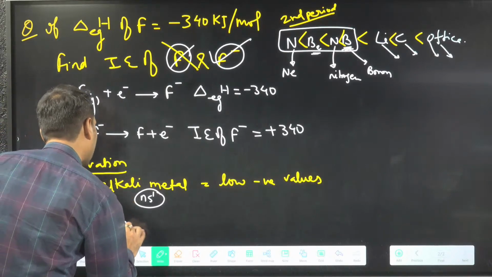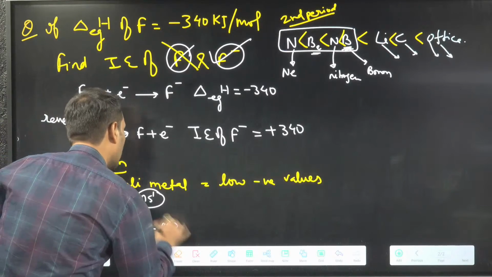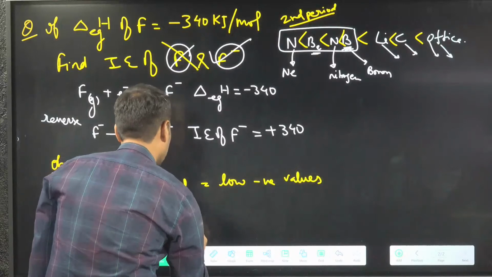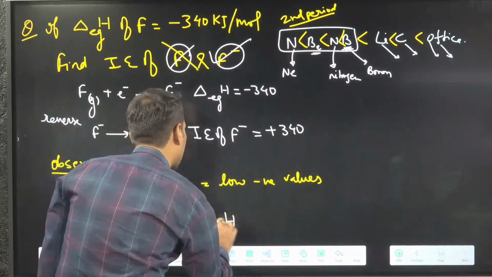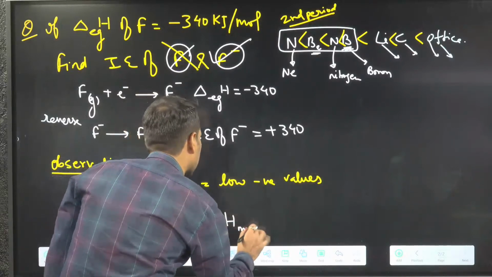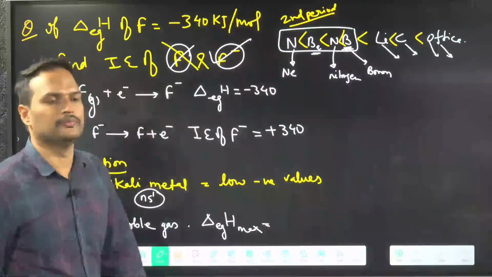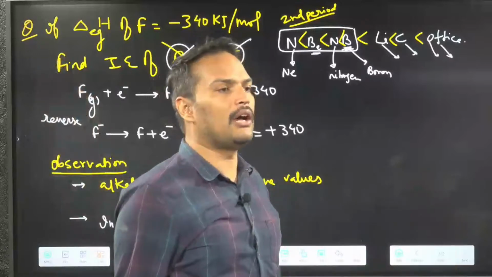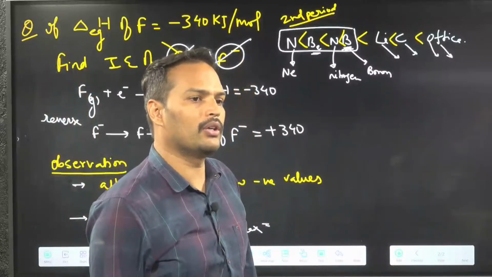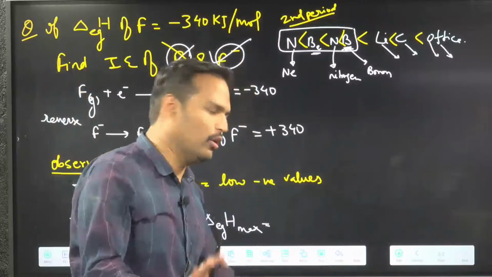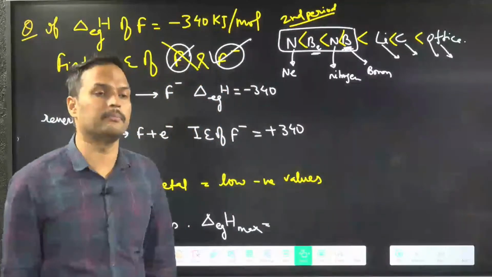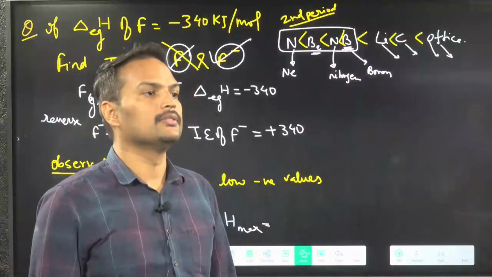In noble gases also, what do you think, whose electron gain enthalpy is maximum? In noble gases, delta Heg max. Down the group it decreases. Now you guess. The values are positive, we know, but who has the maximum?